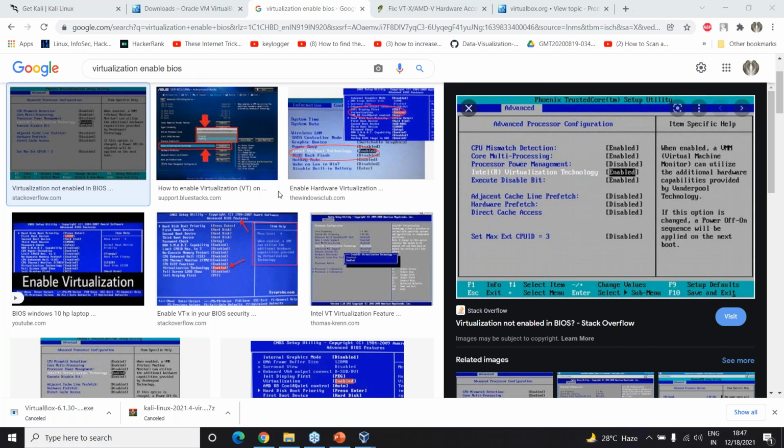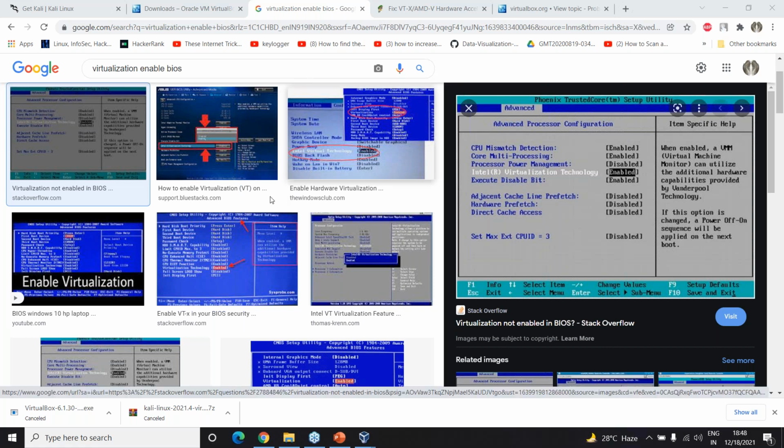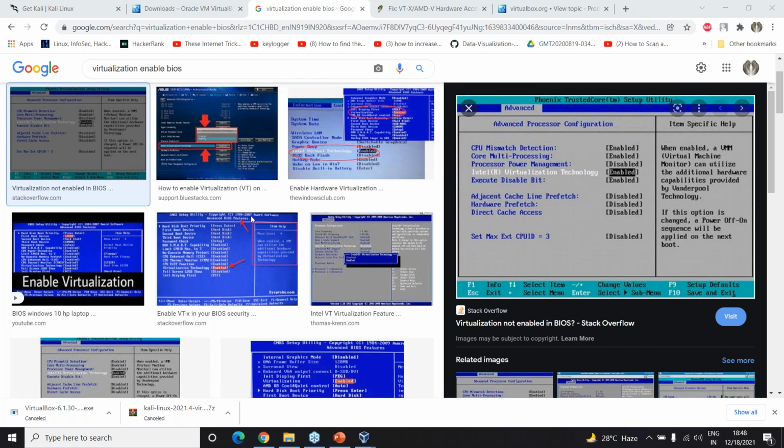Once I shut down or reboot my system, immediately by pressing Del or Escape or F8 or maybe even F2, that is how we go into this BIOS setup. And here we have to enable the virtualization technology. It is not necessary that every time it has to be Intel. It can be any virtualization technology.